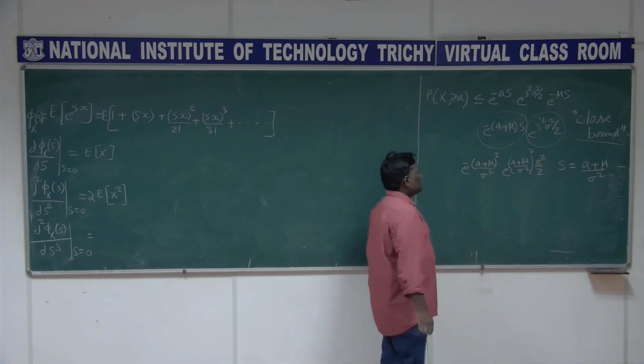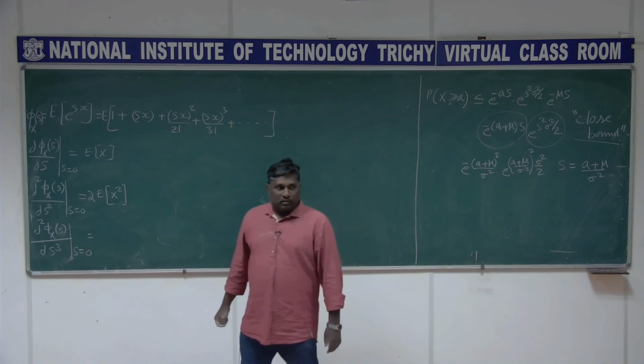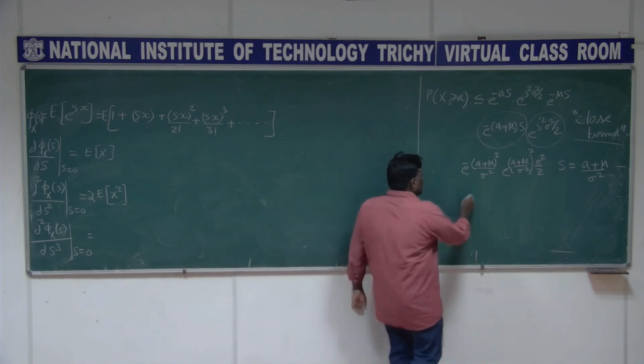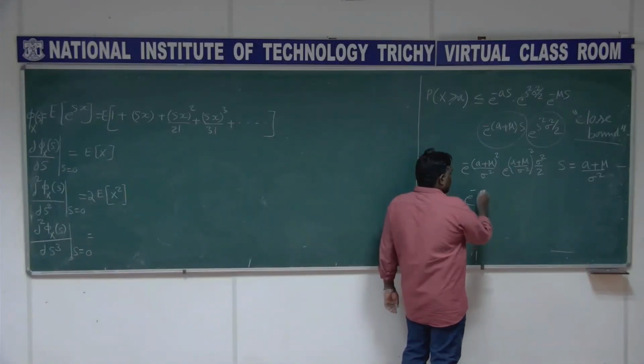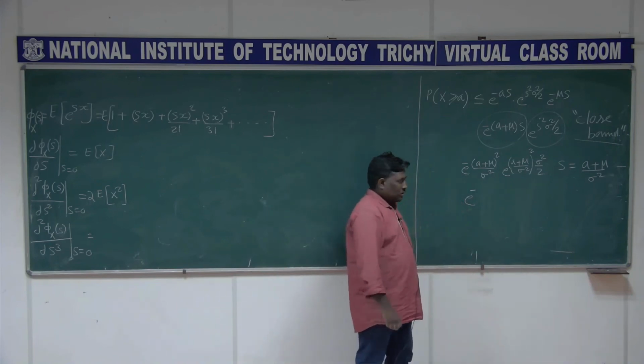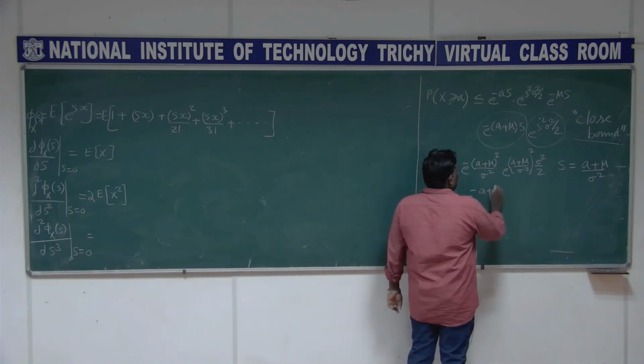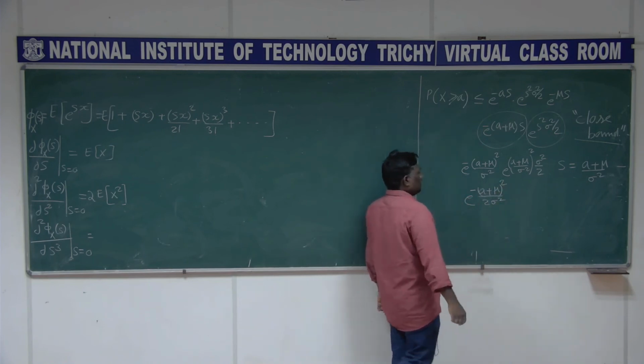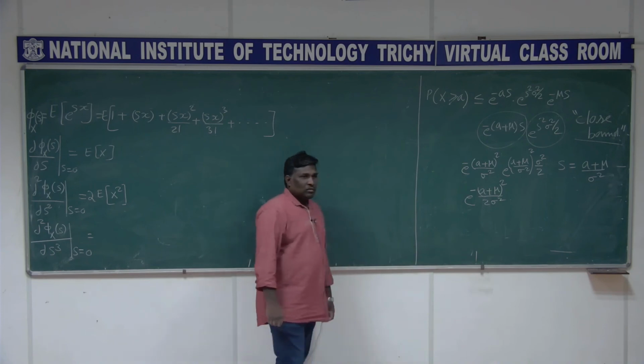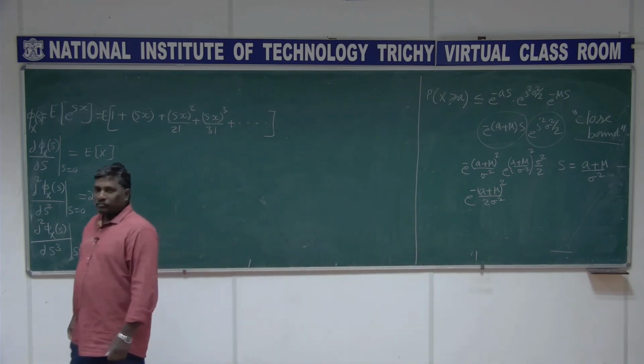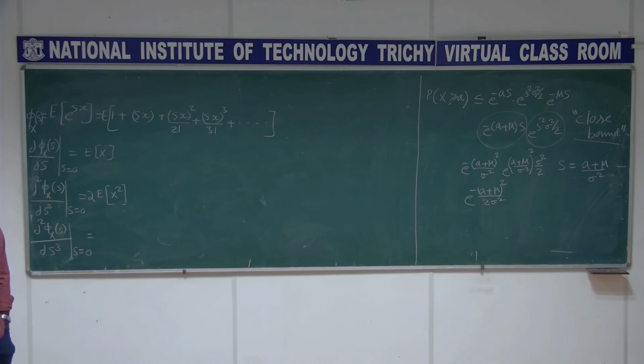Can you simplify this? Just expand it. You got it. Tell me what is it? E power minus a plus mu, is it so? This is what you are getting?